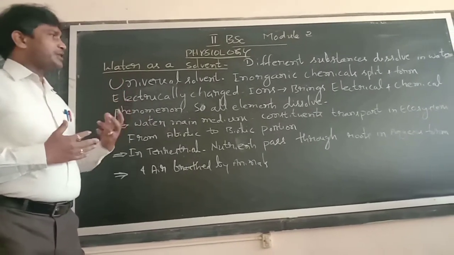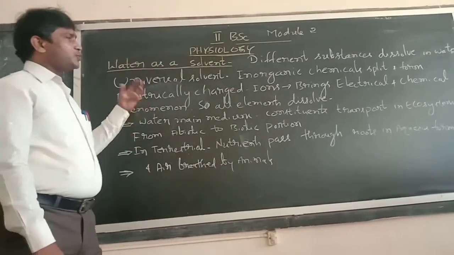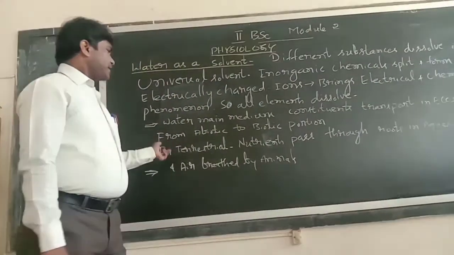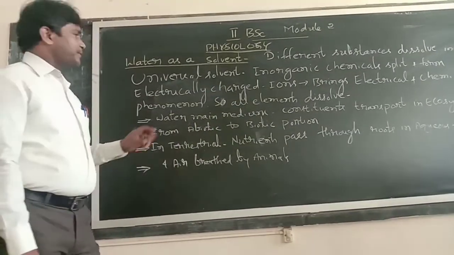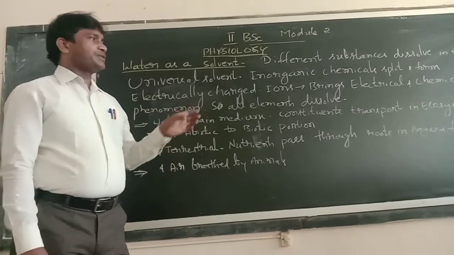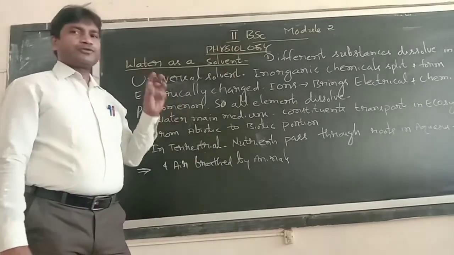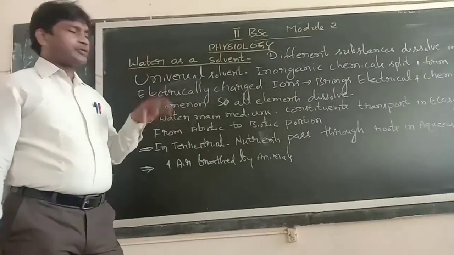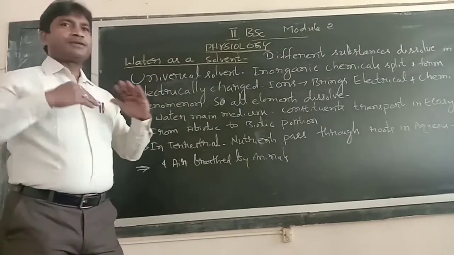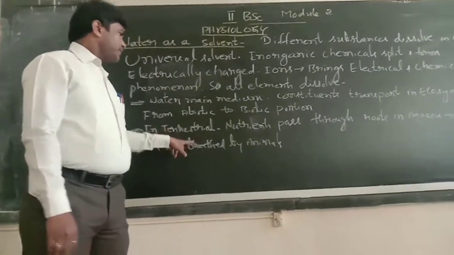Life forms absorb nutrients through water. First, the substances dissolve in the water, and this water is absorbed or taken in by the life forms. That is particularly so in an aquatic ecosystem. In terrestrial ecosystems, nutrients pass through the roots in aqueous form. What happens in a terrestrial ecosystem? First the nutrients dissolve in water, and that water is taken up by the roots of the plants, and the nutrients are transferred to the various parts of the plants. And also in animals.